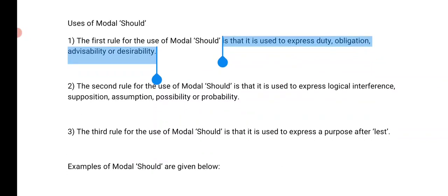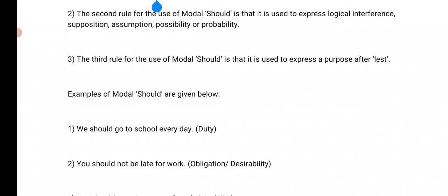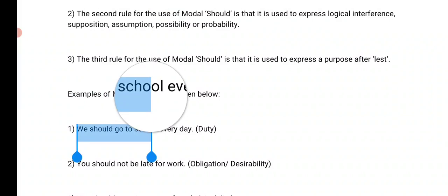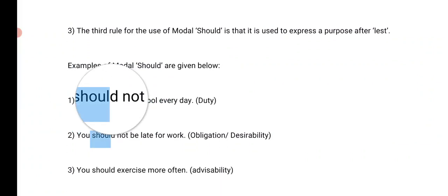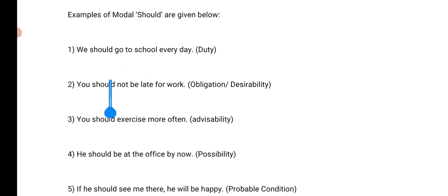But mainly we use should in order to advise. For example, you should go to school every day. Duty. You should not be late for work. Again, obligation, and again it's advice. You should exercise more often. This is advisability.